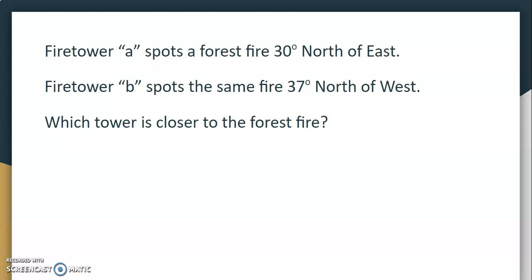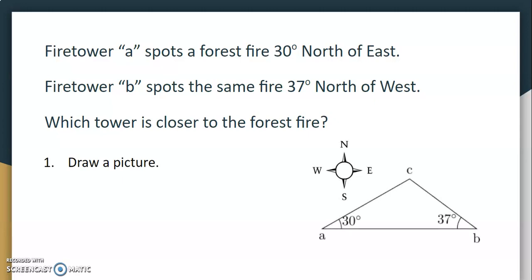Fire tower A spots a forest fire 30 degrees north of east. Fire tower B spots the same fire 37 degrees north of west. Which tower is closest to the fire? Well, of course, first I need to draw a picture. So my picture may look something like this, where C is the forest fire.